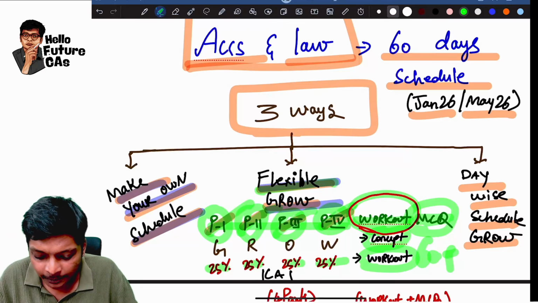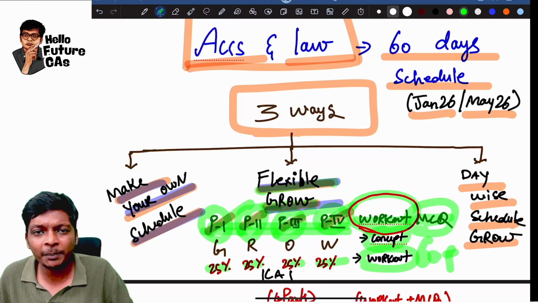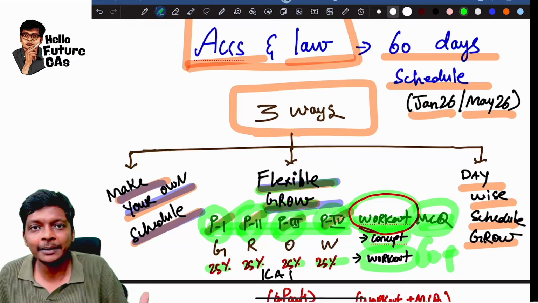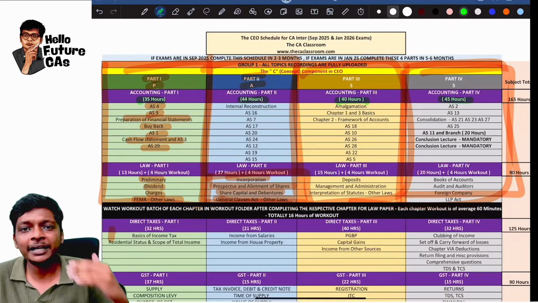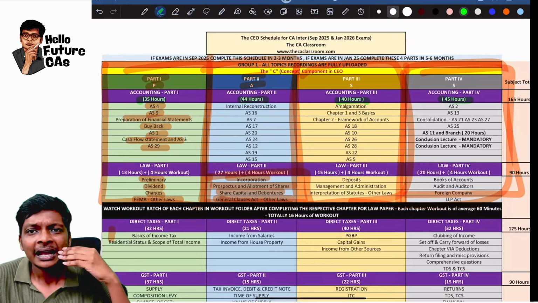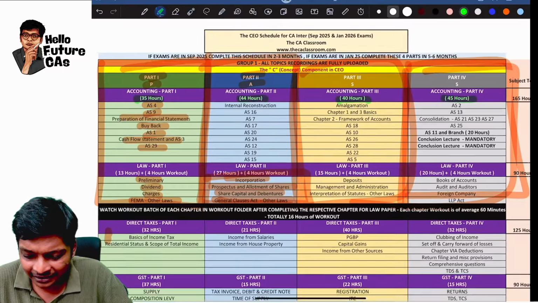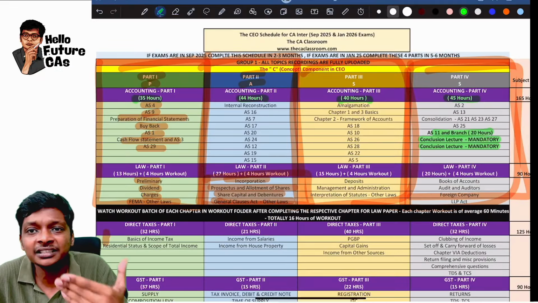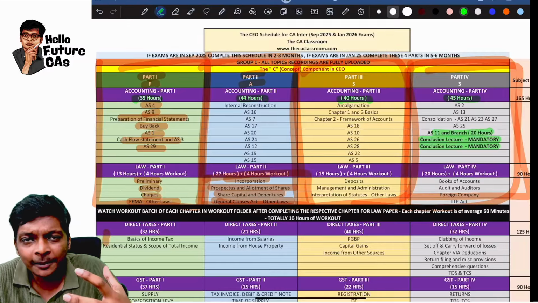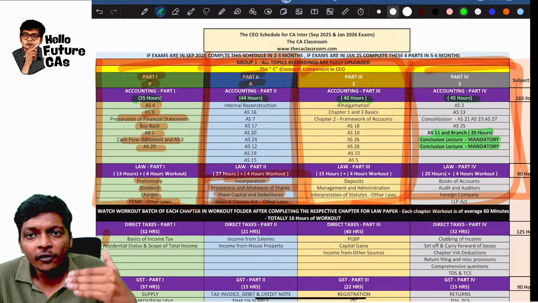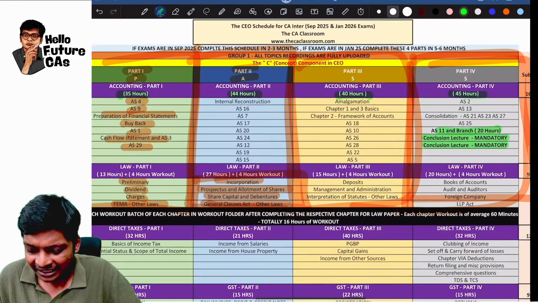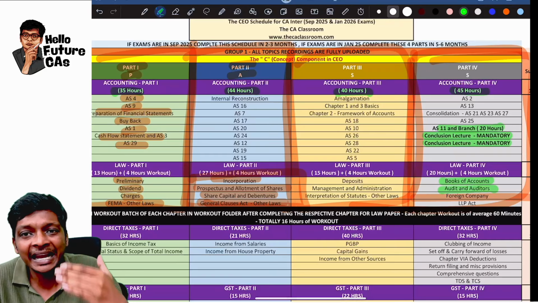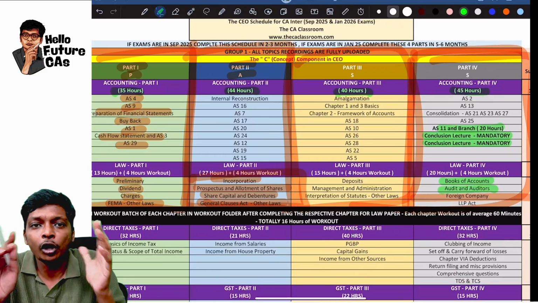If it's in flexible grow, finish the first 4 parts, which is nothing but ICAI study mat, and then workout, and then MCQ. That is the breakup I have given over here. And why I'm giving this like this, for example, I'm putting branch and consolidation in the last, because these are difficult chapters. I don't want you to start off with branch and consolidation. Same way, books of accounts and auditors in the end, because they come towards the end of our syllabus and they have a lot of interlinking.